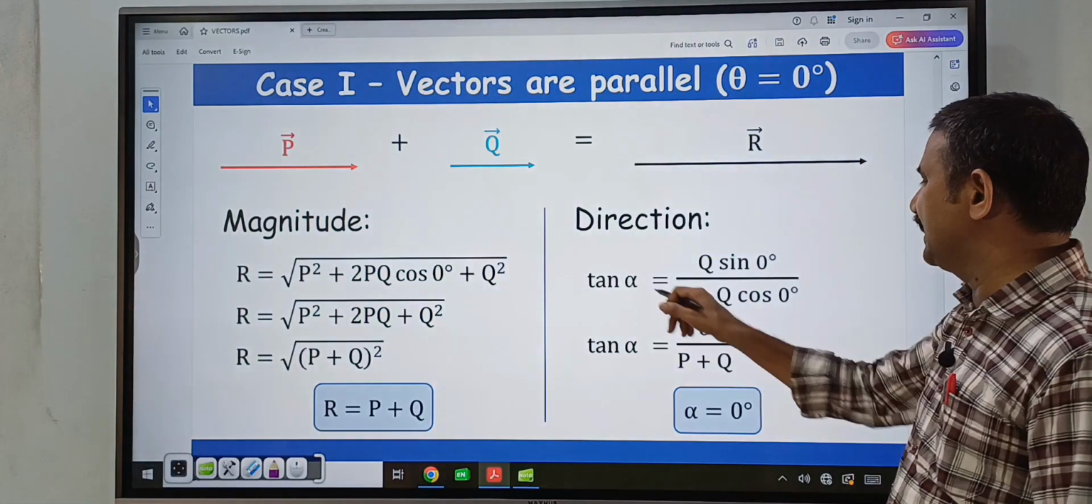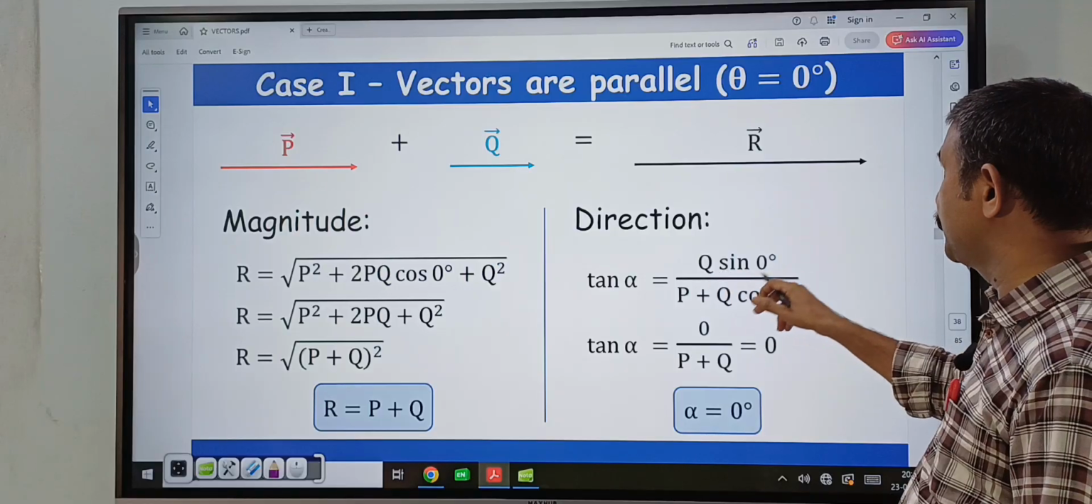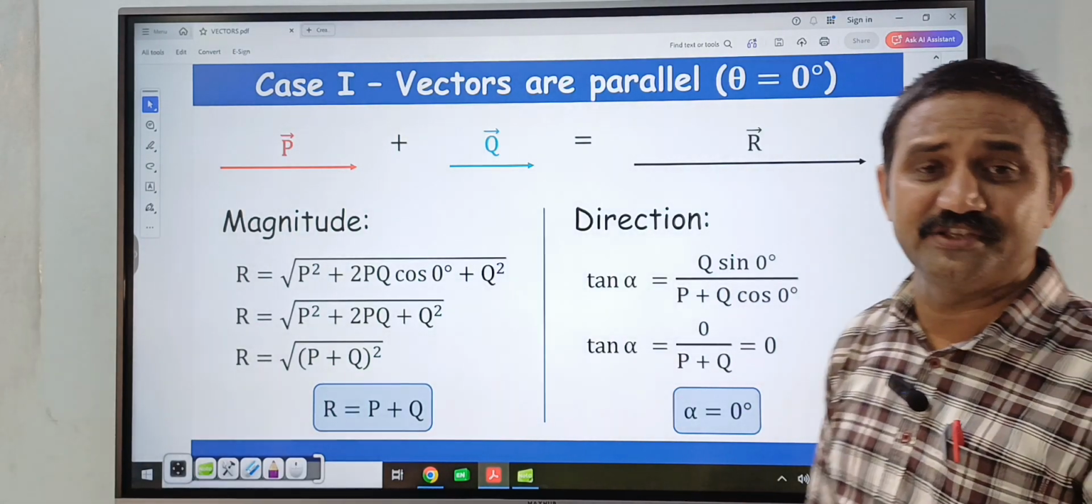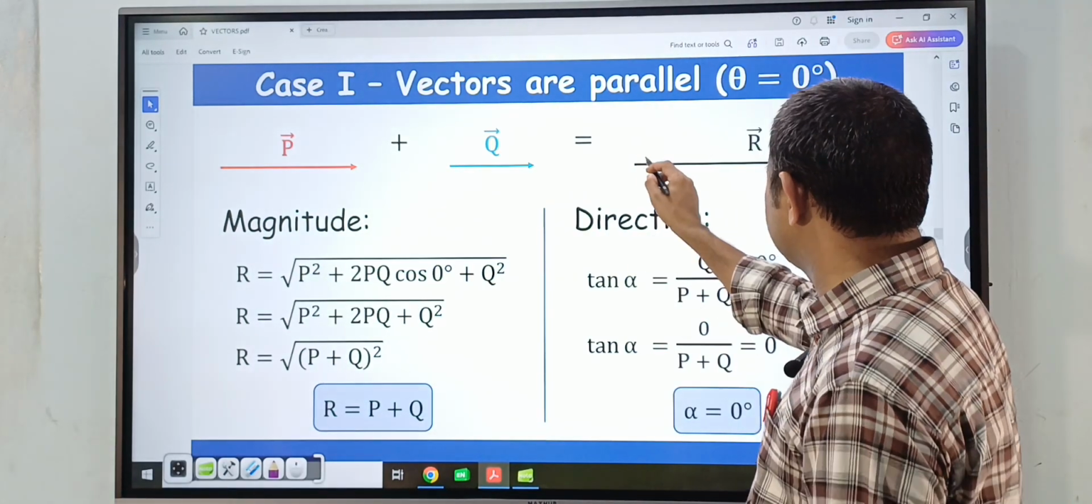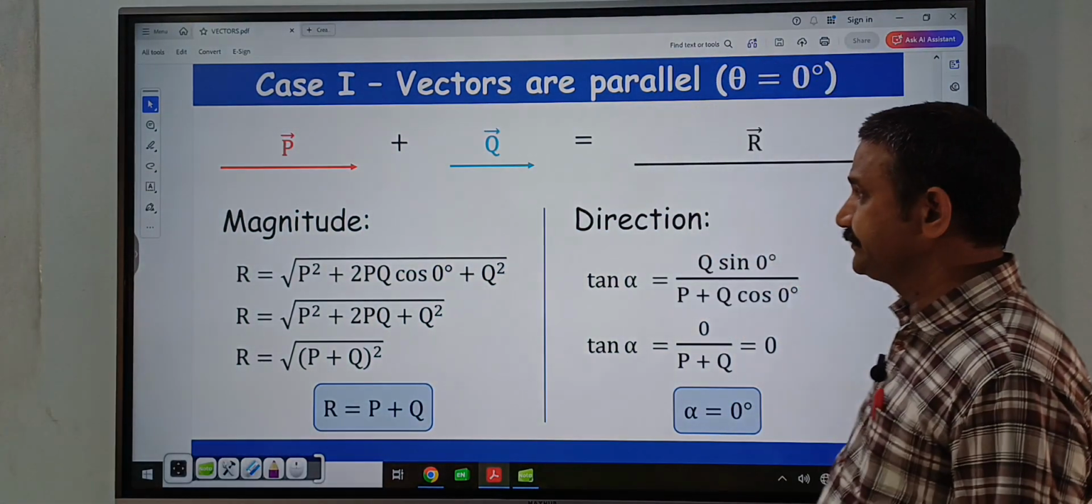What is the direction? Tan alpha is equal to Q sin 0 divided by P plus Q cos 0, that is 0. So here alpha is equal to 0 degrees. What is the meaning of alpha equal to 0 degrees? The resultant is also in the same direction as either P bar or Q bar.